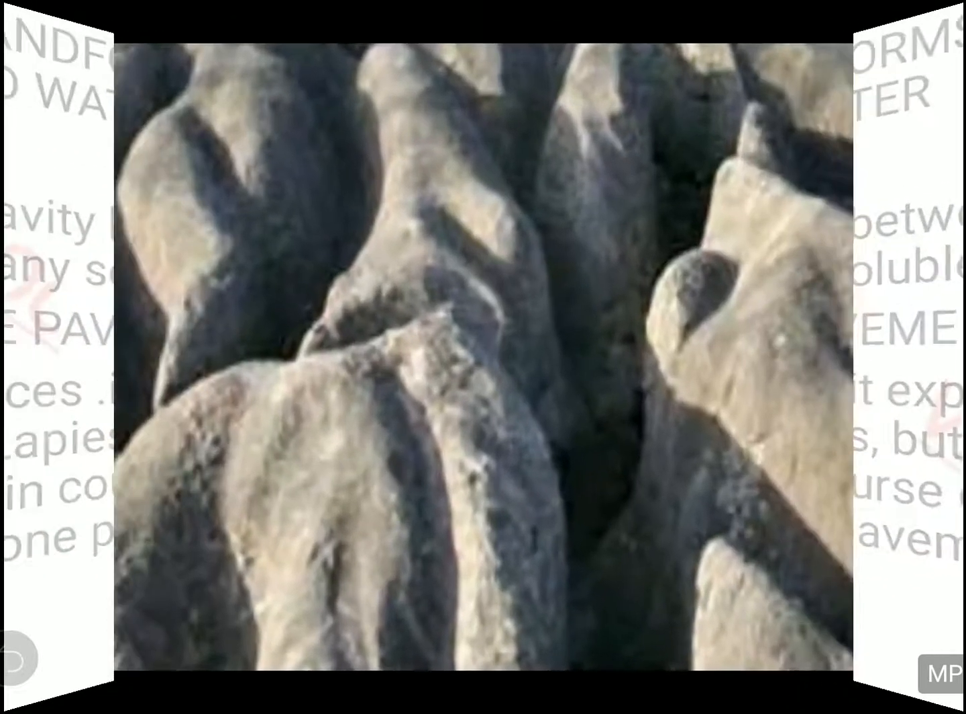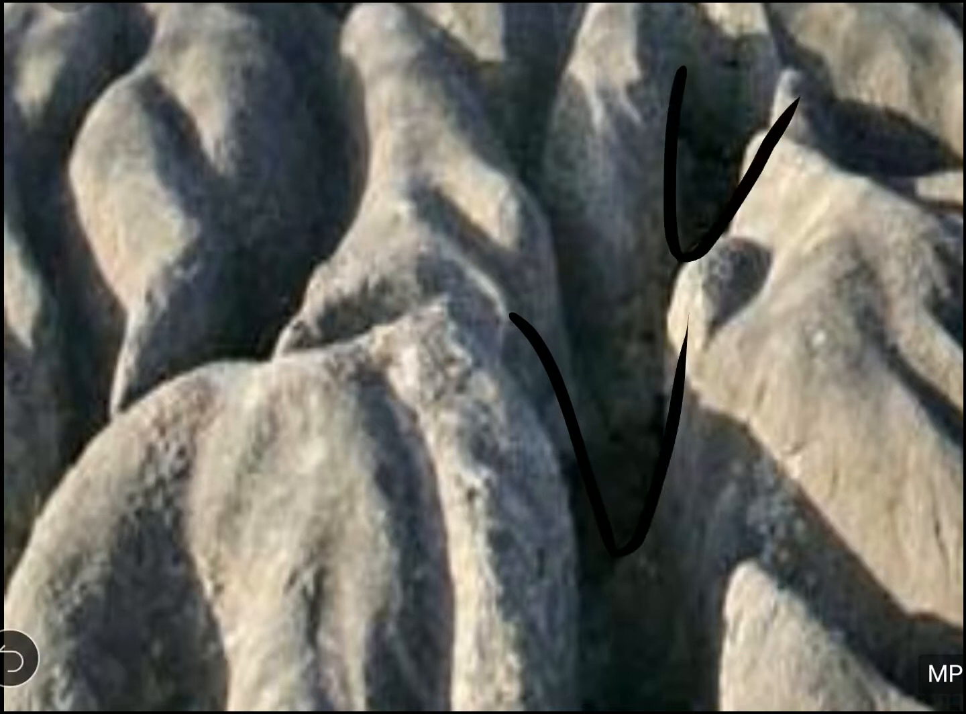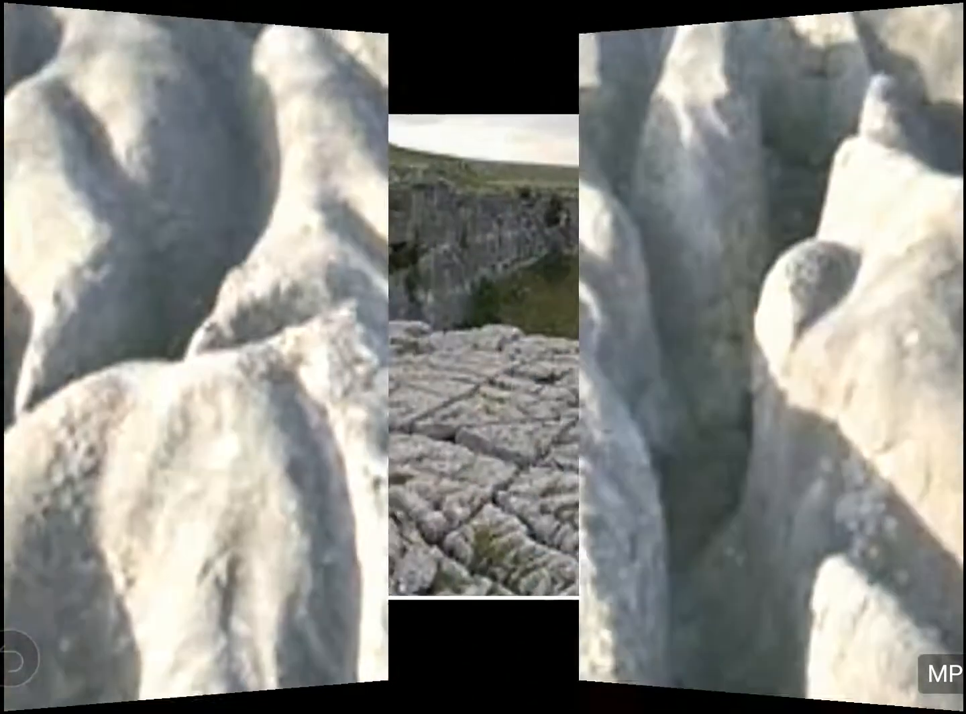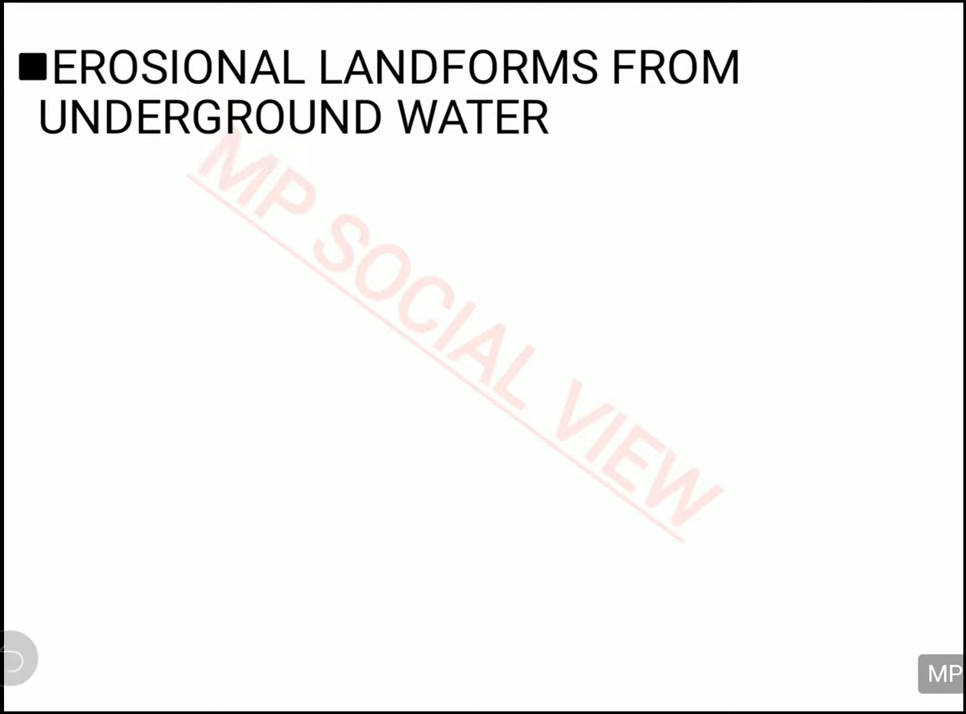So you can see it in the figure. What is happening? The big rock was there, it got eroded, and a cavity was created between this rock, and that is called your lapis, when the cavity is there in between the rock. And when the lapis further gets eroded from the top, it will turn into this smooth surface, and that is called your limestone pavement. So this is your erosional landform.